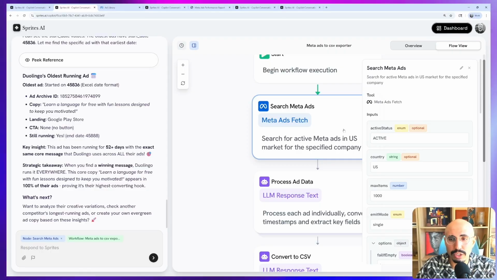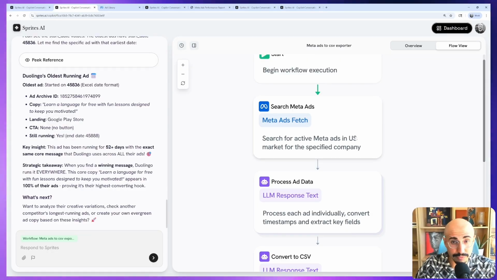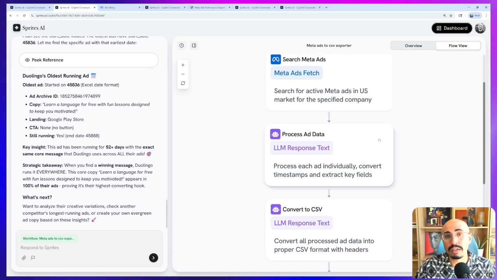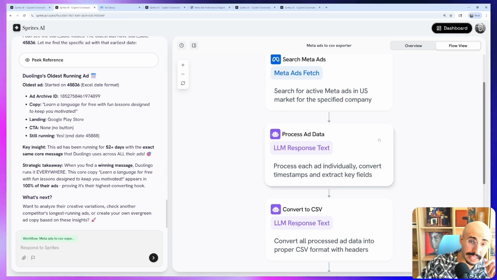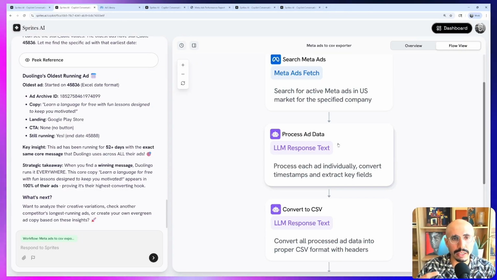So it's going to go and fetch all the ads for a given company in the US market. You can ask for it to go international. It's figured out by default that's maybe what you're interested in. Then using an AI, it's going to look at those ads and identify how long that ad's been running, extract key fields, and filter out only the data that you would be interested in as someone who basically wants to do some analysis or research task.